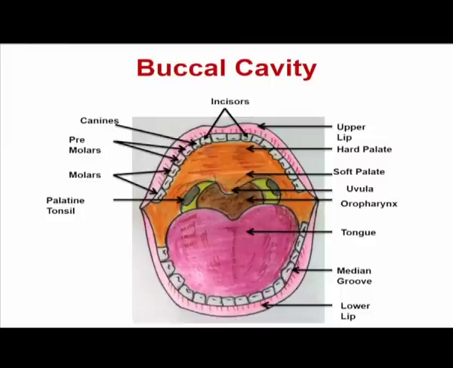These hard palatine rugae are required for holding the food during the mastication process. The purpose of these rugae is that they do not allow the food to slip out of the mouth.